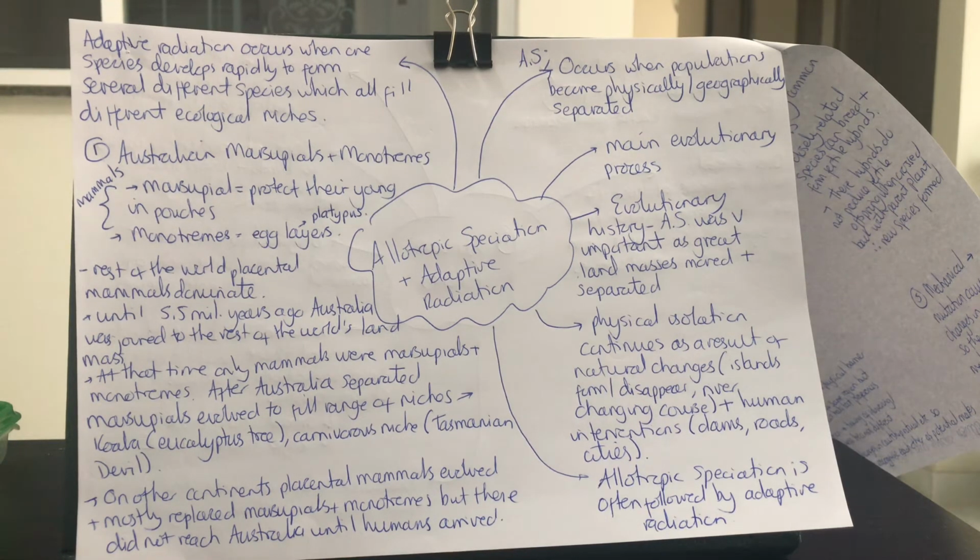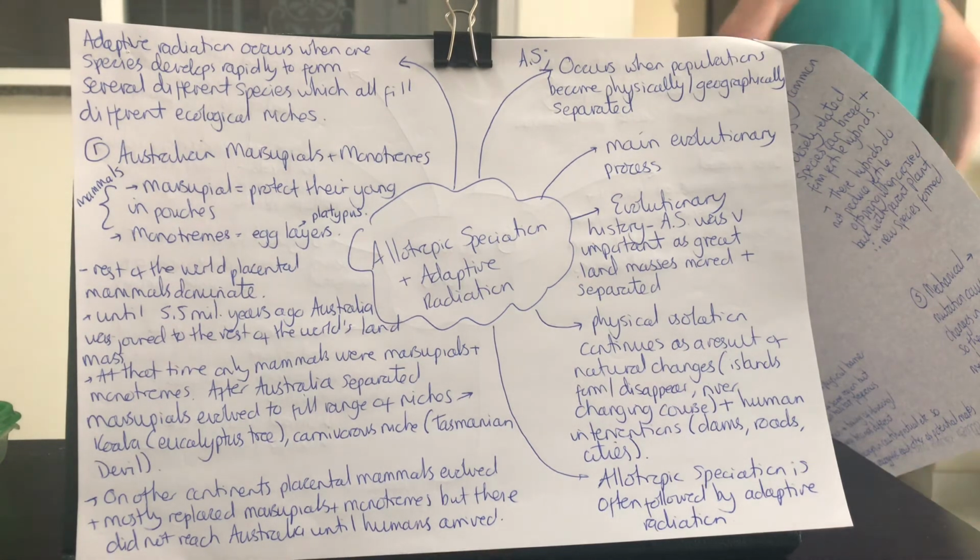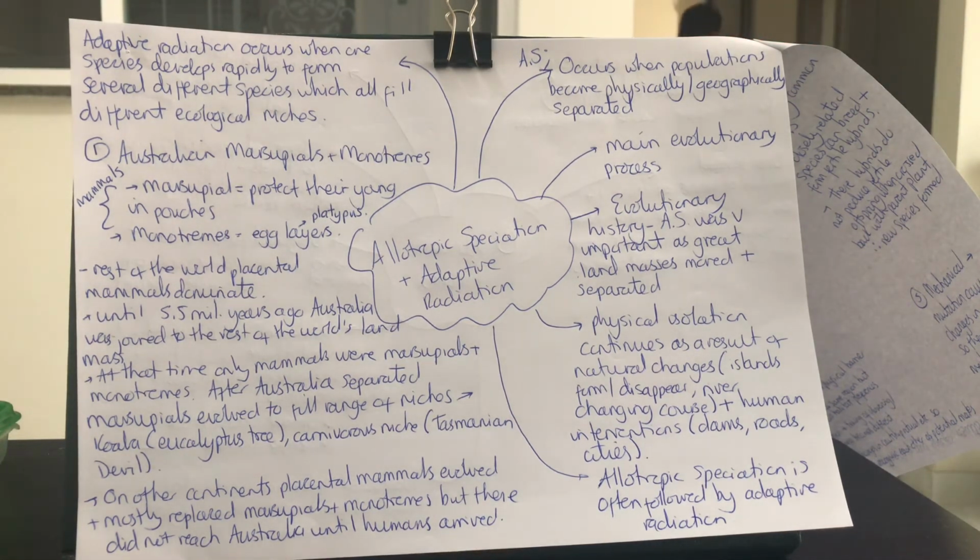Now, allopatric speciation is often followed by adaptive radiation. Allopatric speciation, remember, is speciation as a result of geographical isolation. That's the first bit, and then it's typically followed by adaptive radiation. So adaptive radiation occurs when one species develops rapidly to form several different species which all fill different ecological niches.